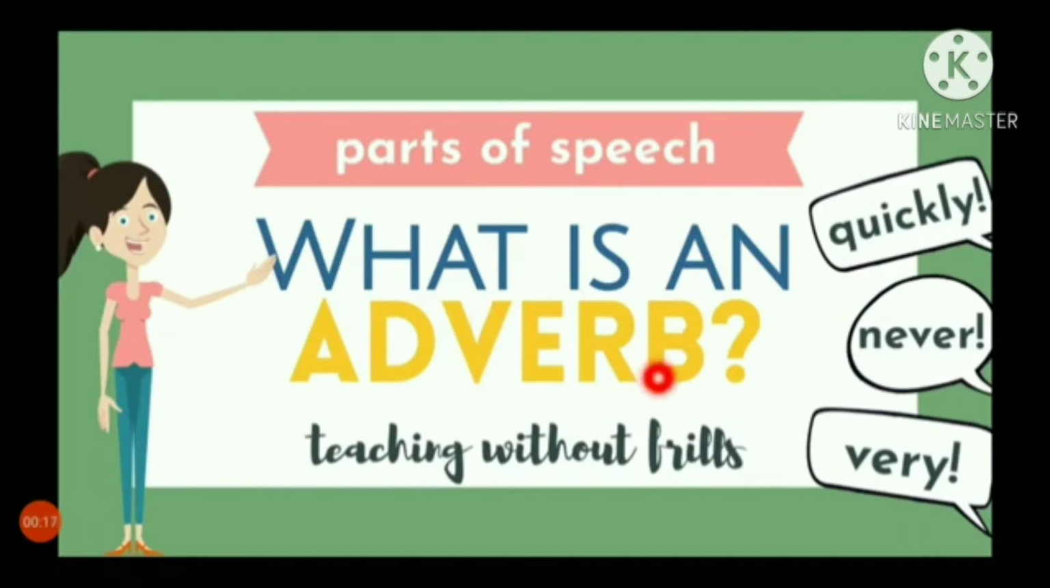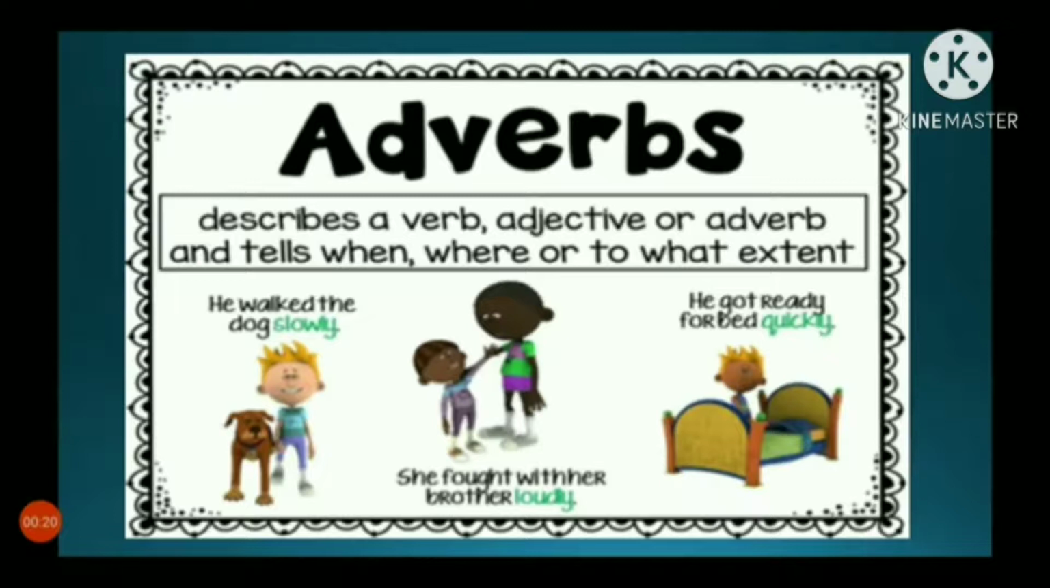Students, what is an adverb? An adverb describes a verb, adjective or adverb and tells when, where or to what extent. It shows the actions. He walked the dogs slowly. Slowly here is an adverb. She fought with her brother loudly. Loudly is an action adverb. He got ready for bed quickly. So quickly is an adverb.